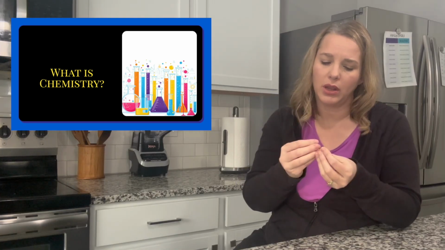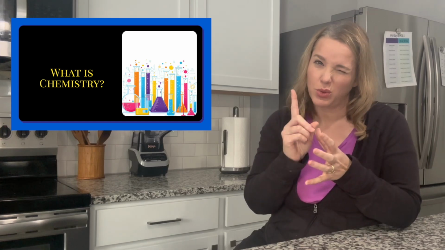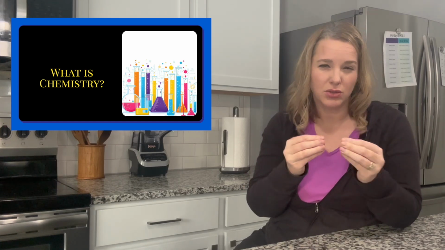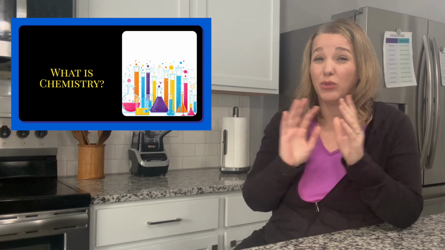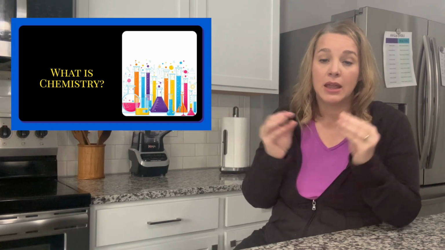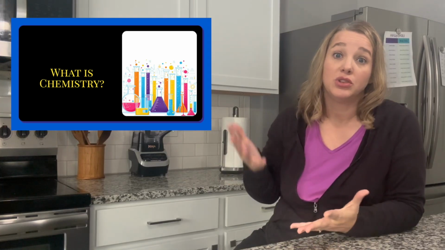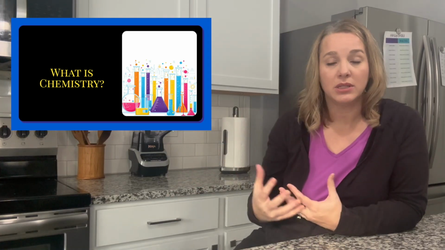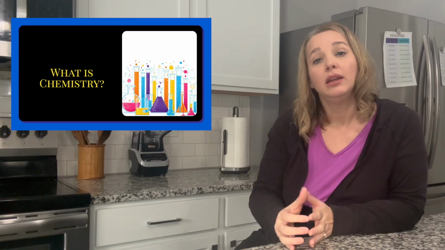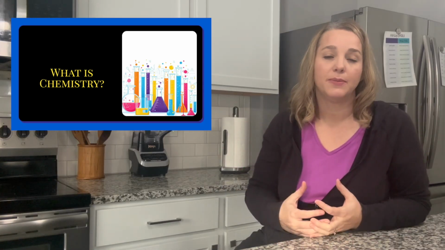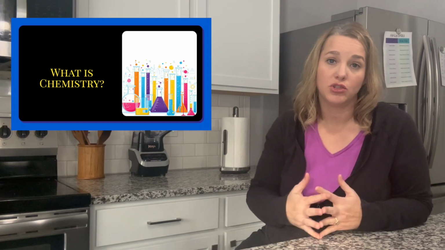So if you keep going down past the atom, which is what we're about to talk about, you get into protons and neutrons and electrons, but those are the same for everything in our world. If you go just a little bit further out, that's the atom. And that's really what chemistry is all about, atoms. Each atom is unique, and each atom has its own properties and acts in certain ways. That's what we're going to be learning about in chemistry.